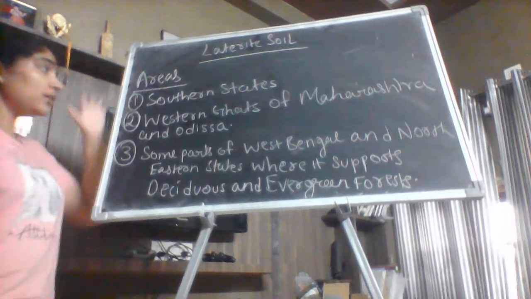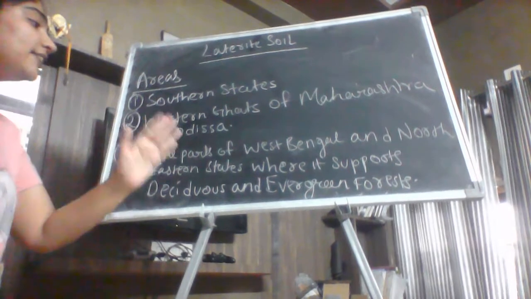Okay, so these are the areas where we get the laterite soil.